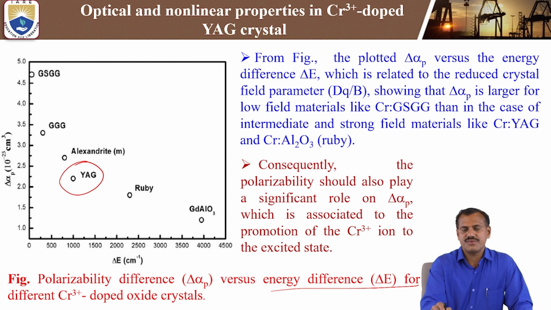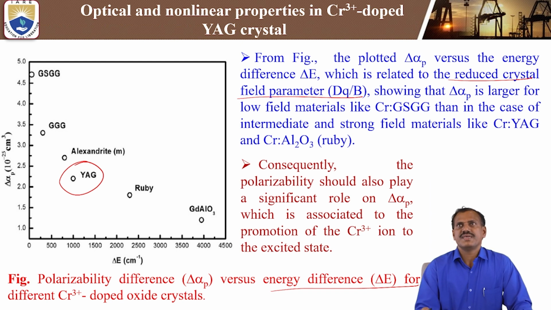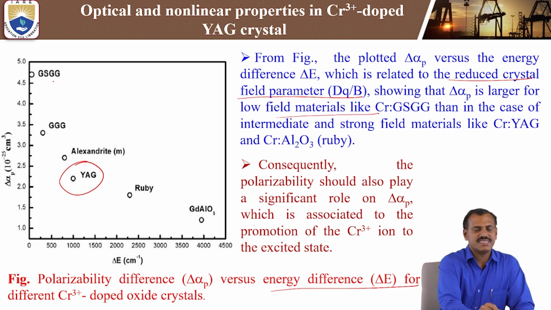So from the figure, they plotted Δα_p versus energy difference ΔE, which is related to the reduced crystal field parameter Dq/B. In the ΔE, Δα_p is larger for the low field material like chromium GSGG. So GSGG has a high value, reducing through GGG, alexandrite, YAG and ruby aluminum oxide.